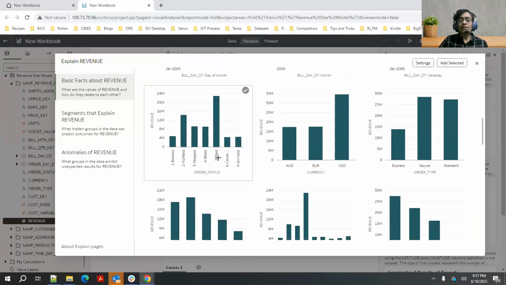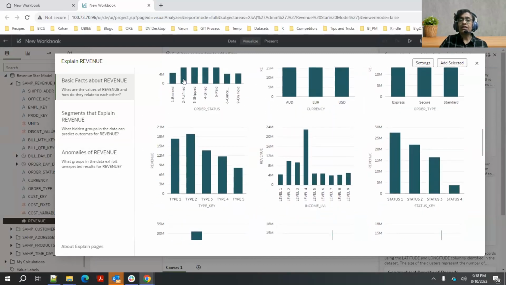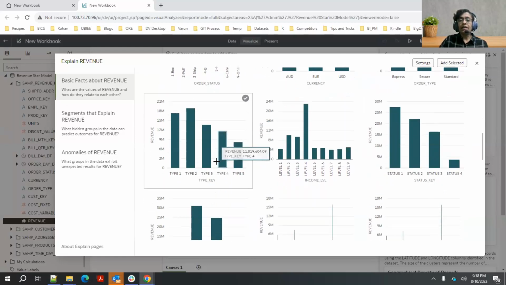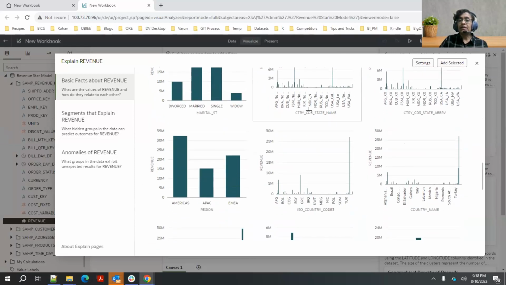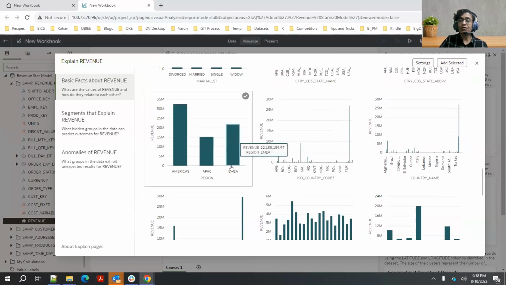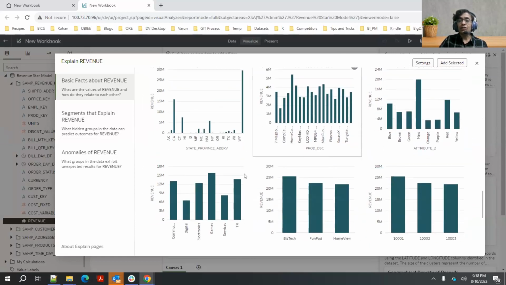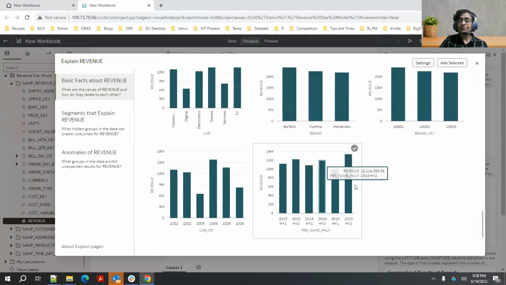As I scroll down, I see revenue by several other attributes: order status, currency, order type. These are all columns from my fact table, which you see behind. And then there are some columns like income level, marital status, which are attributes from my customer dimension table. As I scroll down, I see some geographical columns like state, region, country, etc., which are coming from yet another dimension table, which is addresses. And then a bunch of columns from my product dimension table. Right. So this is classic.